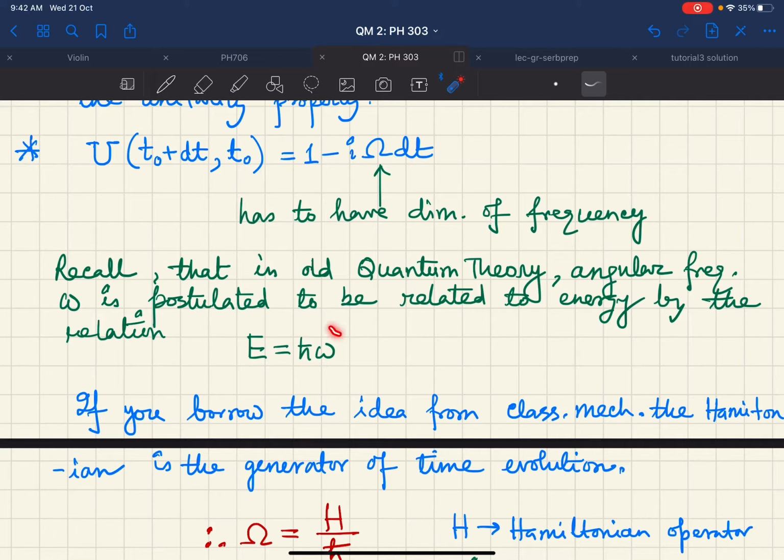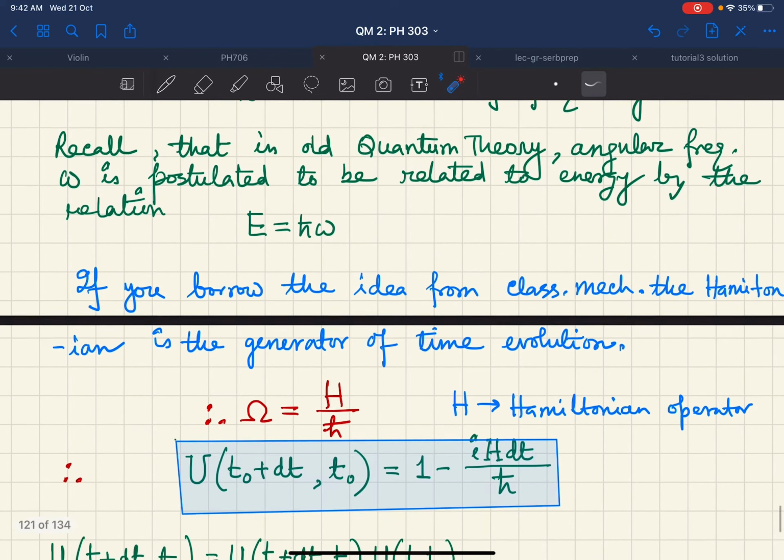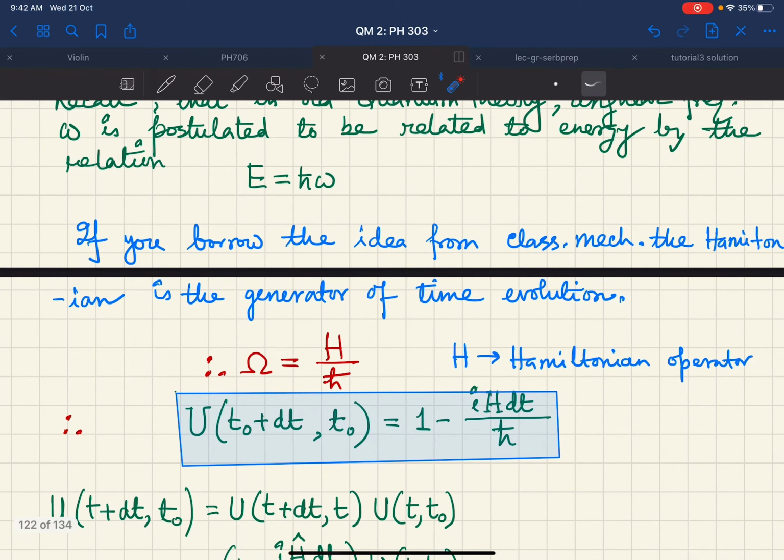So this motivates us to think that this object can be related to the observable energy. So I can safely claim that omega will be of the form H, where H is the Hamiltonian, divided by h bar, the Planck constant.